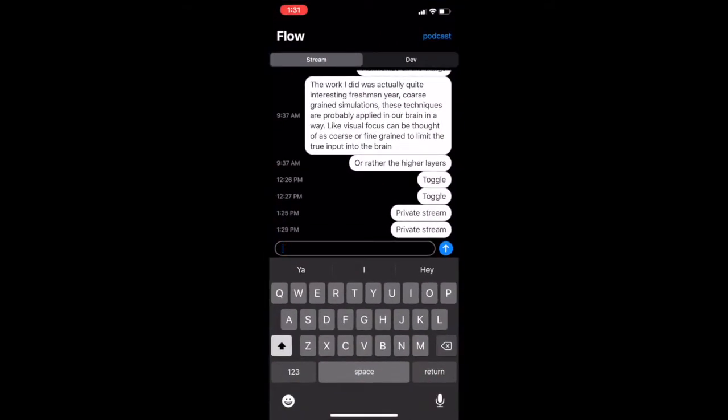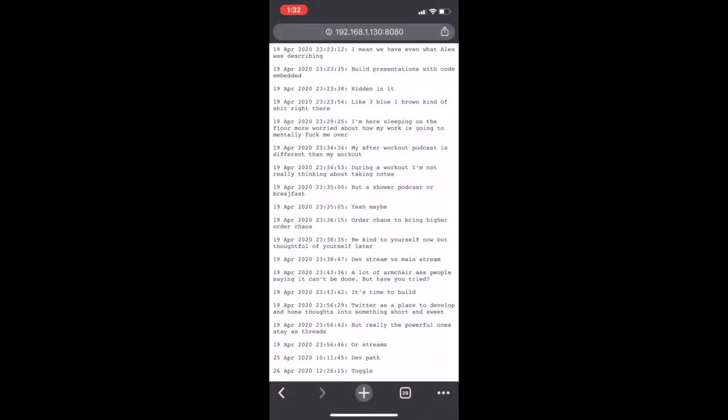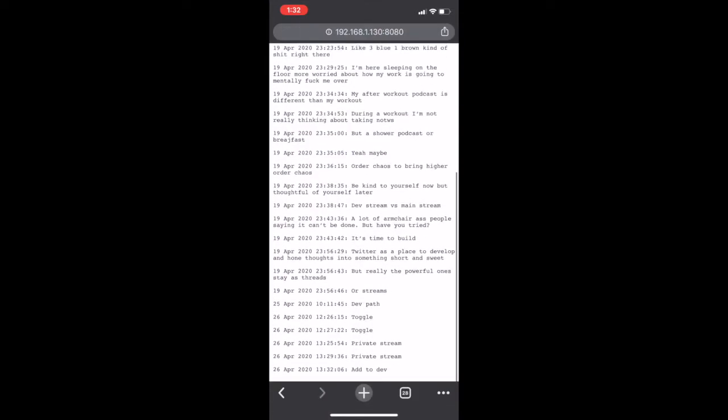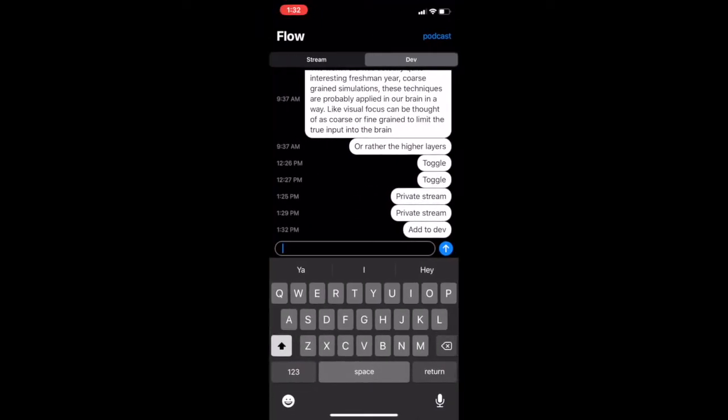Okay, so for this week, there's just one small thing that I touched in the notes side of the application, which is to switch between stream and dev. I think last week I left myself on the dev branch, so I wanted to put myself back on the stream very easily, so I can at least add to dev. And then if I refresh this page here, it's there, right? So that's not really an issue, and it was just a convenience for me.